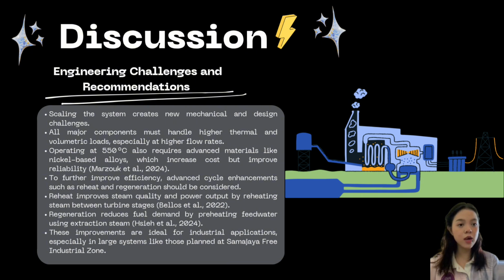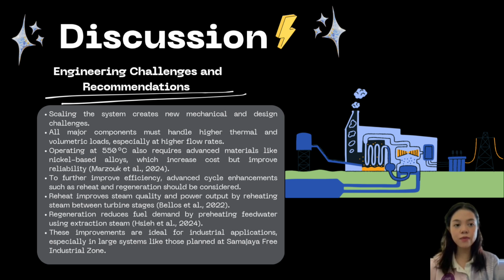This is in line with the findings of Marzok in 2024, who highlighted the importance of material choices in high-temperature steam systems. To further improve performance, we recommend integrating advanced cycle modifications, especially reheat and regeneration. Reheat involves sending partially expanded steam from the high-pressure turbine back to the boiler, reheating it, and sending it to the second turbine stages. This improves the overall steam quality, reduces moisture at the turbine exit, and increases power output. As Belos 2022 explained, reheat is especially effective in larger systems where maintaining steam dryness is critical.